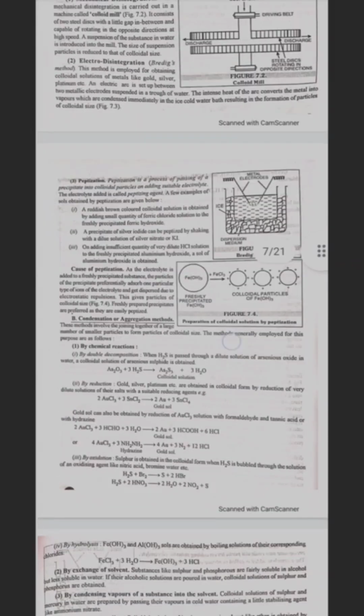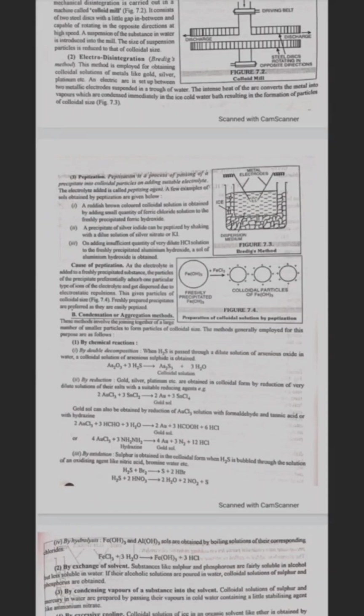Third one is peptization. Peptization is the process of passing of a precipitate into colloidal particles on adding a suitable electrolyte. The electrolyte added is called the peptizing agent. A few examples of sols obtained by peptization are given below.